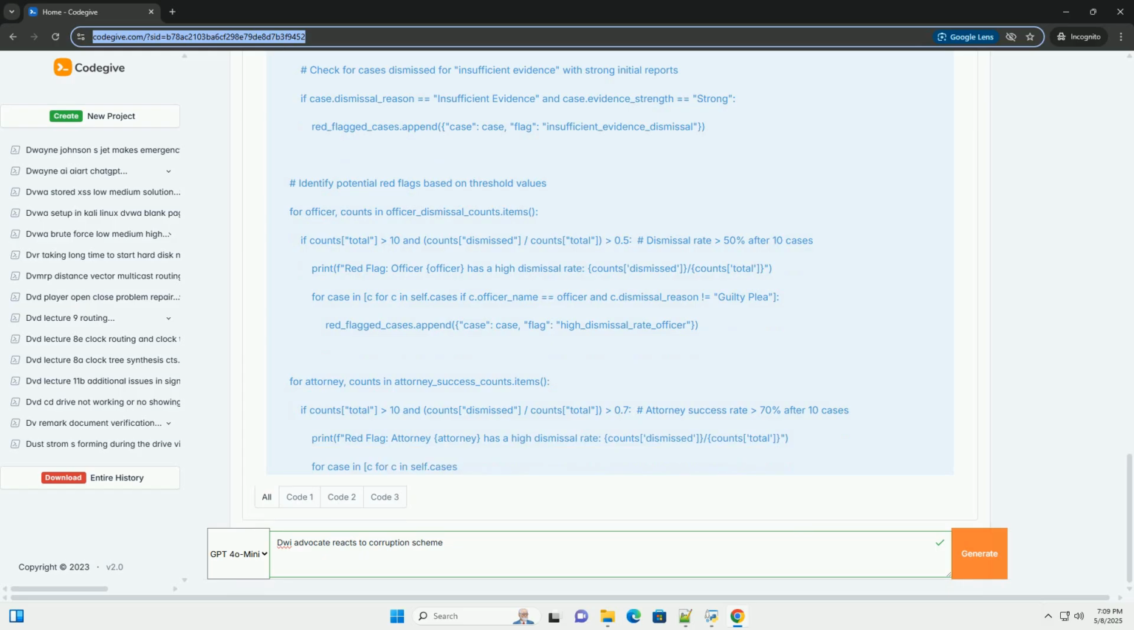Investigation strategy. Jane needs a systematic approach to investigate her suspicions. Here's a potential strategy. 1. Data collection and analysis. Gather court records: request and meticulously examine court records for DWI cases handled by the suspected officers and attorneys. Pay close attention to